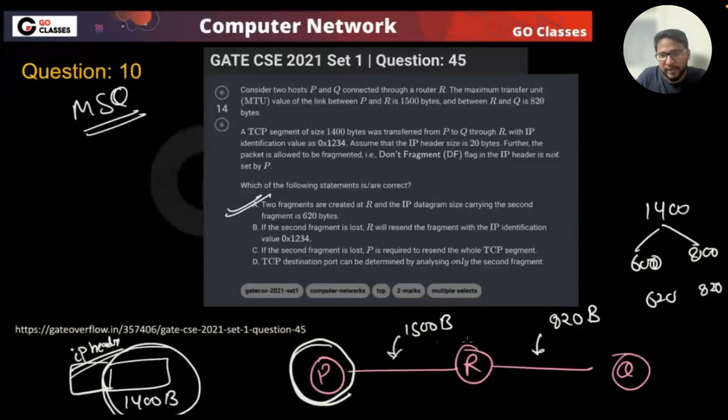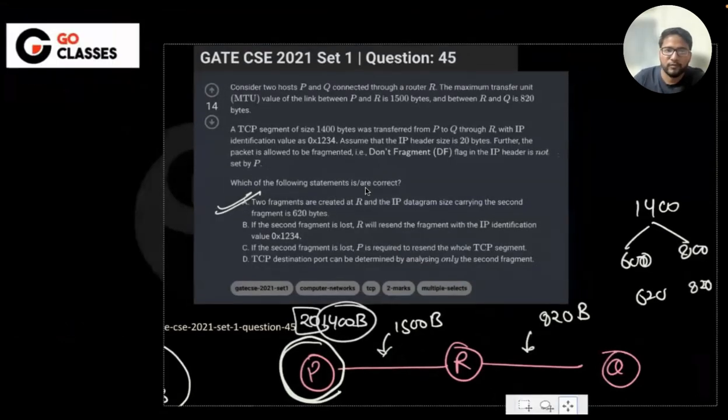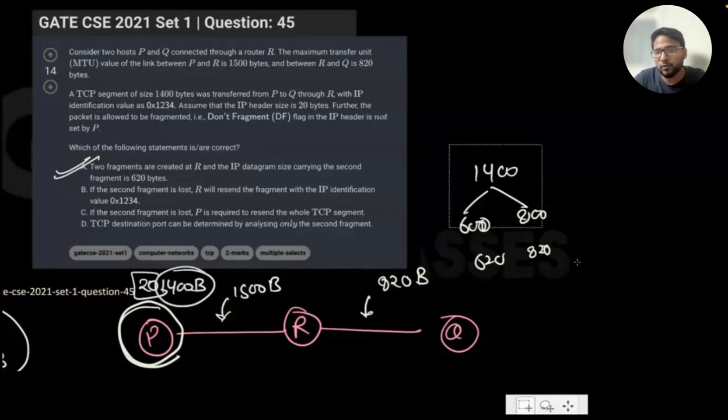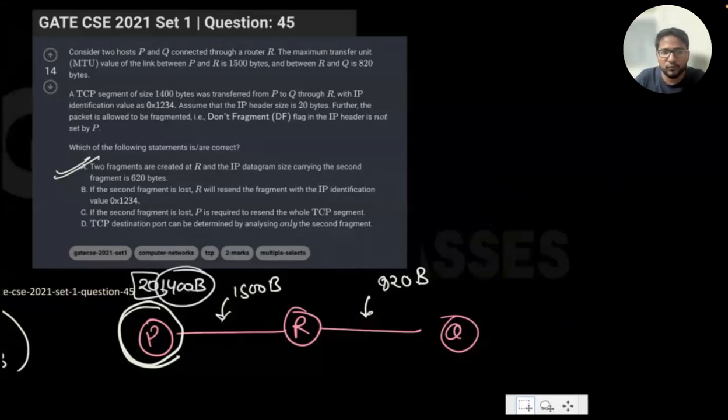So this link is 1500 bytes and this one is 820 bytes. If you are sending a packet of, let's suppose, 1400 bytes, then with the 20 bytes of header it will not be a problem on the first link. But there will be a problem here. If the MTU is 820, you will be dividing that into 800 and 600. So this 1400 gets divided into 800 and 600.